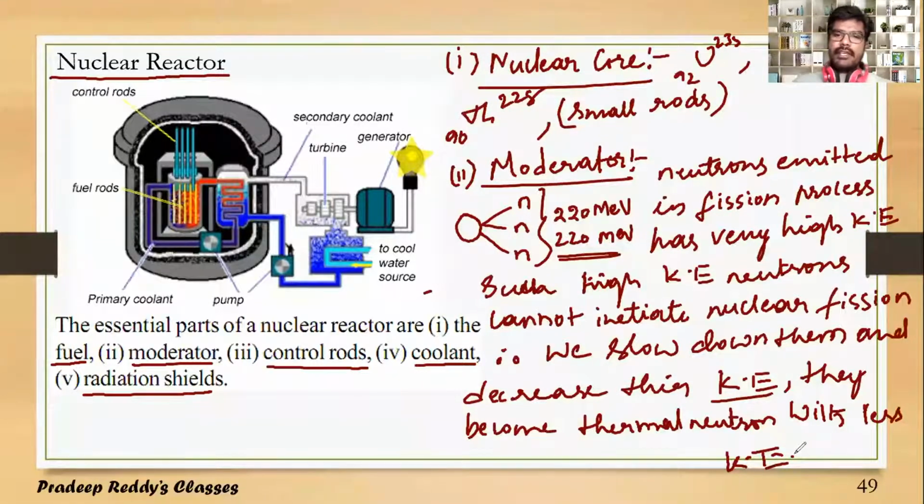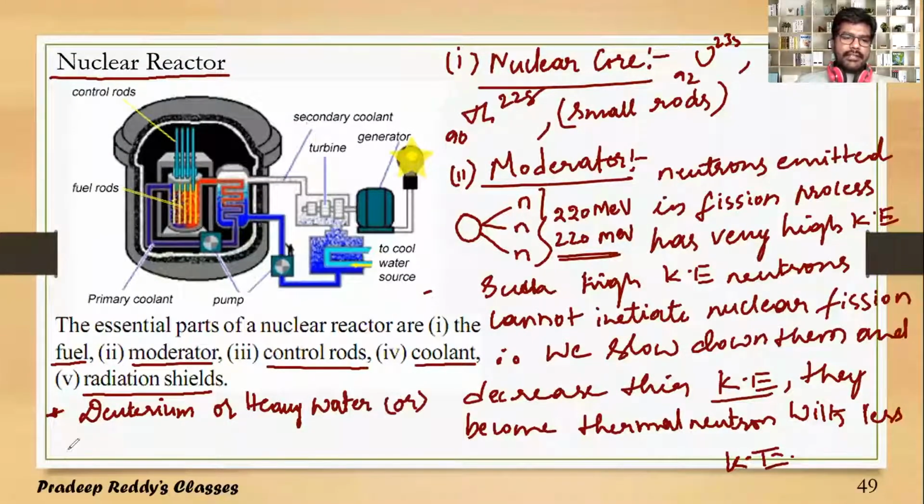In order to decrease their speed, we will be using deuterium, or heavy water, or graphite as a moderator.